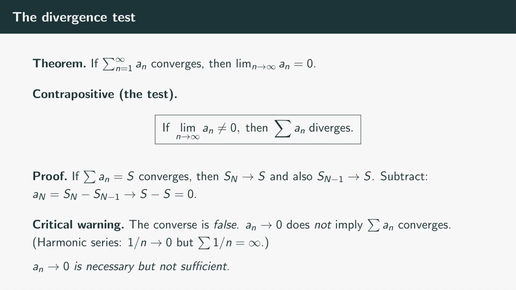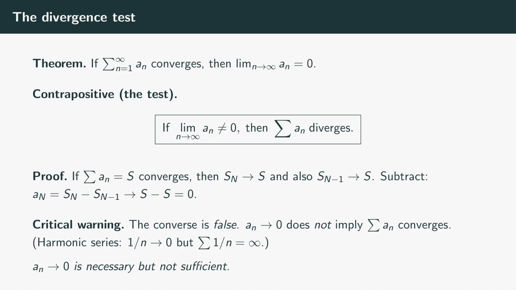Done. The contrapositive is what we actually use. If the terms do not go to 0, the series diverges. That's the divergence test. Easy to apply, just compute the limit of a sub n. If it's non-zero or doesn't exist, you're done. Divergent. Example: the sum of (-1)^n has terms that don't approach 0, they bounce. Divergent. Done. Example: the sum of n over n plus 1 has terms approaching 1, not 0. Divergent. Done. The test is fast.